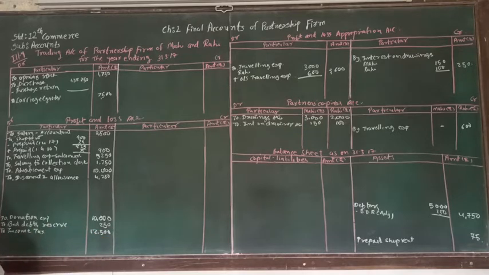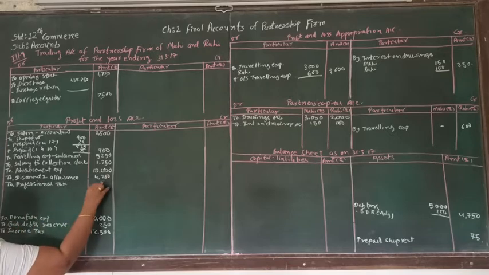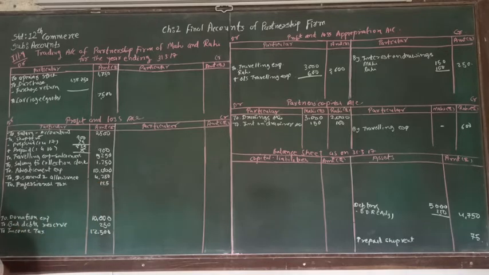And after income tax, another expense is professional tax. So to professional tax, and professional tax is 125.